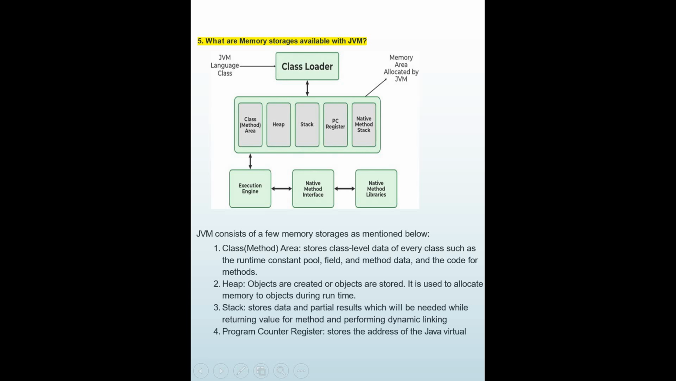Stack stores data and partial results which will be needed while returning a value for a method and performing dynamic linking. That is what the stack does. Then we have the program counter register, which stores the address of the JVM instruction being used, right? Then we have the native method stack, which stores all the native methods used in the application. Okay, so that's how this works.